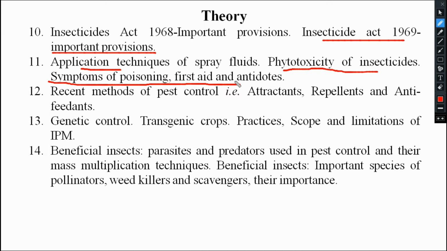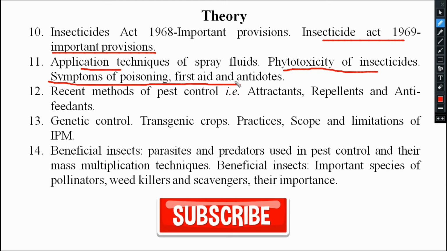At that time we have to know what the symptoms are. If a chemical enters your body, what should be done? First aid means the approaches to be taken after understanding the symptoms. Then some antidote: suppose you have consumed it, even accidentally, then what to do? What should be given as an antidote for those chemicals?